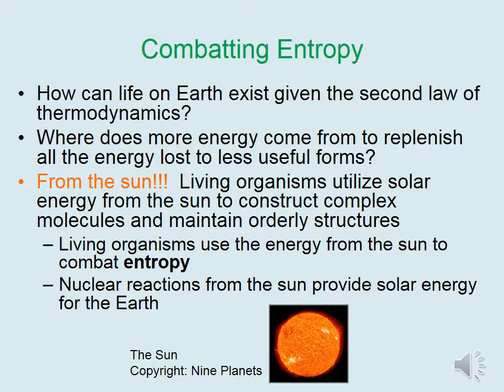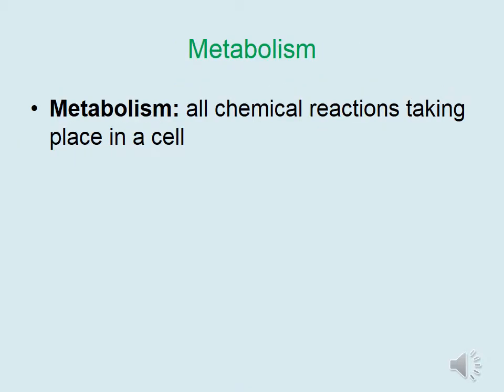How can life on Earth exist given the second law of thermodynamics? In other words, where does more energy come from to replenish all of the energy lost to less useful forms? Well, the answer is from the sun. Living organisms utilize solar energy from the sun to construct complex molecules and maintain orderly structures. In other words, living organisms use the energy from the sun to combat entropy. Nuclear reactions from the sun provide solar energy for all of the organisms on Earth.